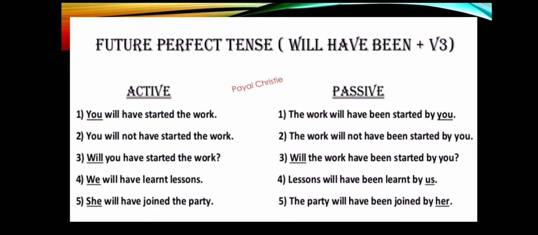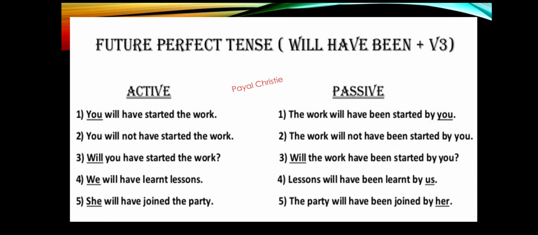Now moving towards future perfect tense. Now remember the rule: will have been plus third form of the verb. Remember this rule. And I have told you priorly also that whenever perfect tense is given, we have to remember be and been. We can say that be and been is the head of perfect tense. Now let's see the examples.